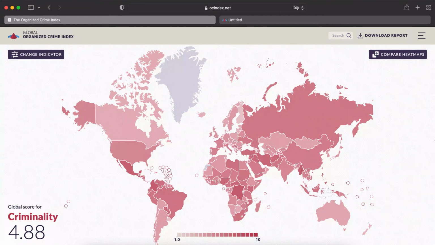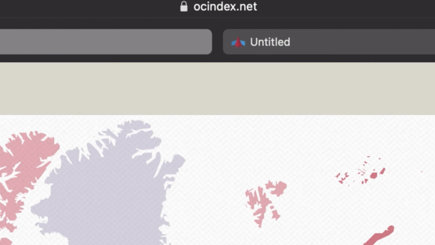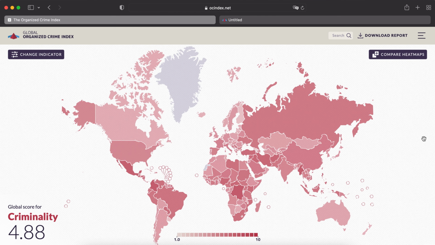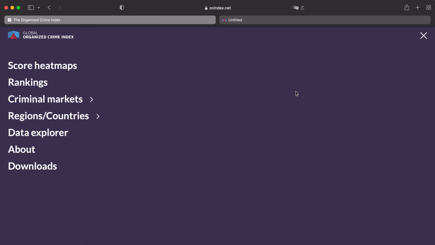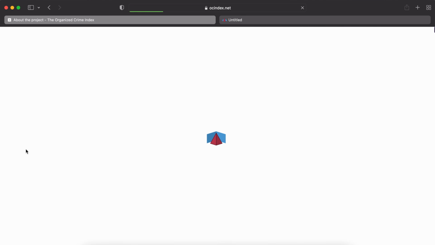Let's now see some of the main functionalities of the Global Organized Crime Index. Okay, so I've just landed on the homepage of the Global Organized Crime Index, and you can access it by browsing to ocindex.net from any browser. The first page that you will see has a heat map across all the countries in scope. But before we jump into the heat map, let me go to the About page to read the scope of this tool and what it is about.